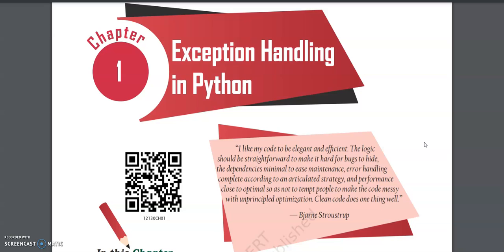Today we are going to start chapter number 1 from our NCERT book of Computer Science. Chapter 1 is Exception Handling in Python. Oh yes, we are still going to continue with Python.